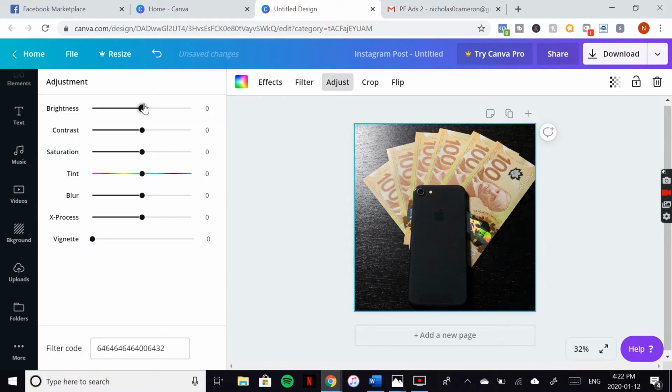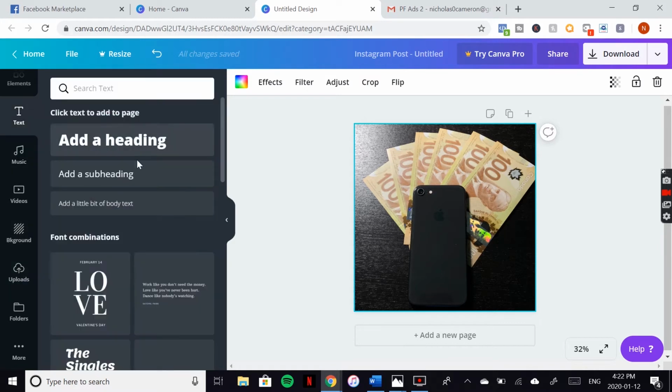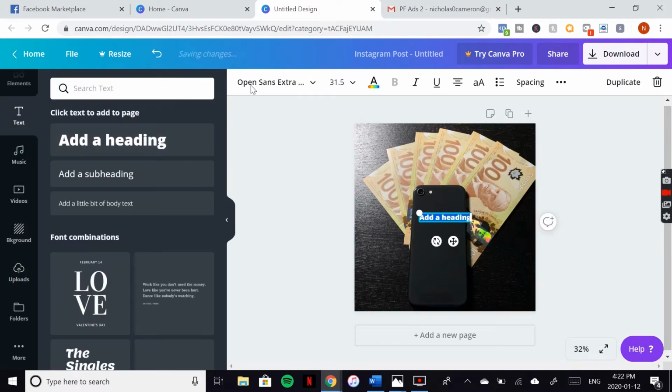That kind of gets rid of the phone. Maybe I'll brighten it up. Yeah, so you kind of see the mistake. I let the light come from this side here and it kind of made the photo not look that great, but it's just an example. So we're going to pop over here, grab some text. A really great font to use, I know in Canva, is Alio. Definitely try that. Let's just add a heading.